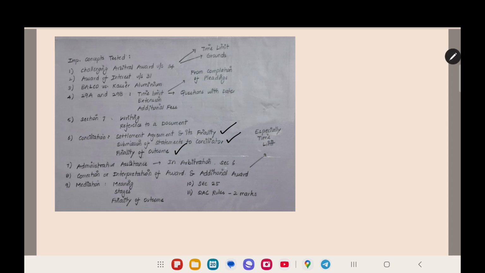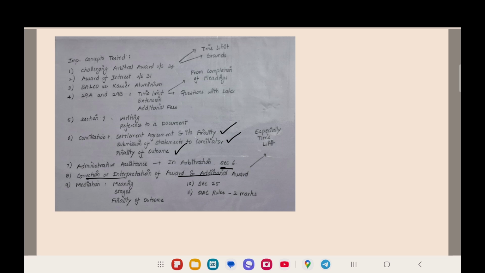And then administrative assistance, section 6 of the Arbitration Act. That is also important: whether the arbitrator or parties can arrange an institution for arranging the documents, coordination and administrative work, whether they can assign any institution. Correction or interpretation of award and additional award is also important. This comes under chapter 2 of arbitration, fundamentals of arbitration. If there is any clerical mistake or typing error in the award, how you can change it, within how many days you have to make the application, within how many days the application should be disposed of, that is also important.